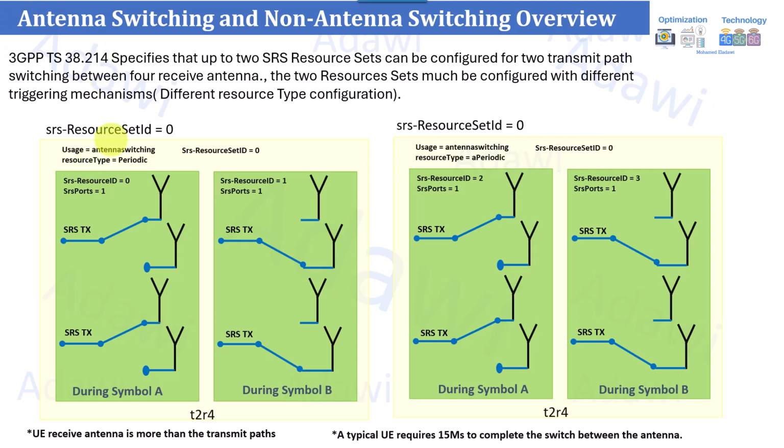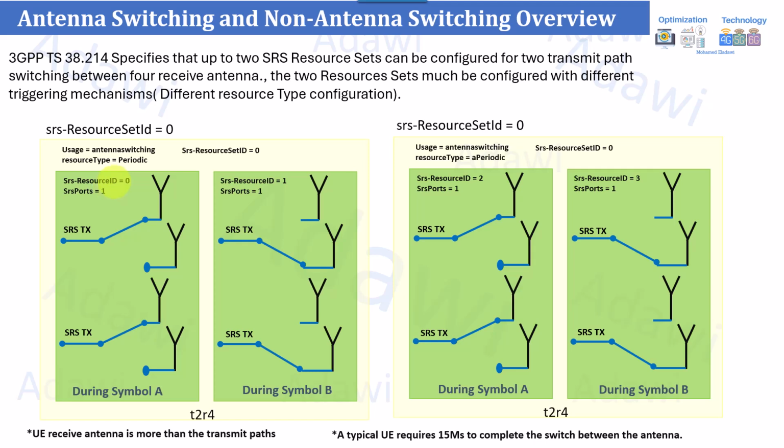One more very important thing, as highlighted here: you need to have two kinds of switch. In this case, you have two transmission and four receivers, so you need to have two resource sets. Each one of those resource sets, SRS resources, sorry, you need to have two SRS resources. Each SRS resource will have different parameters, which tell the UE when to switch and what kind of resources is going to be used.